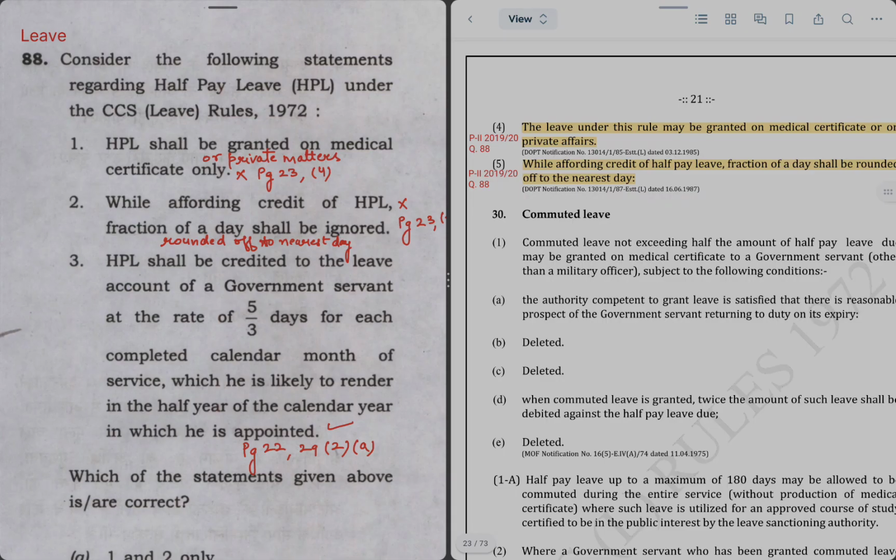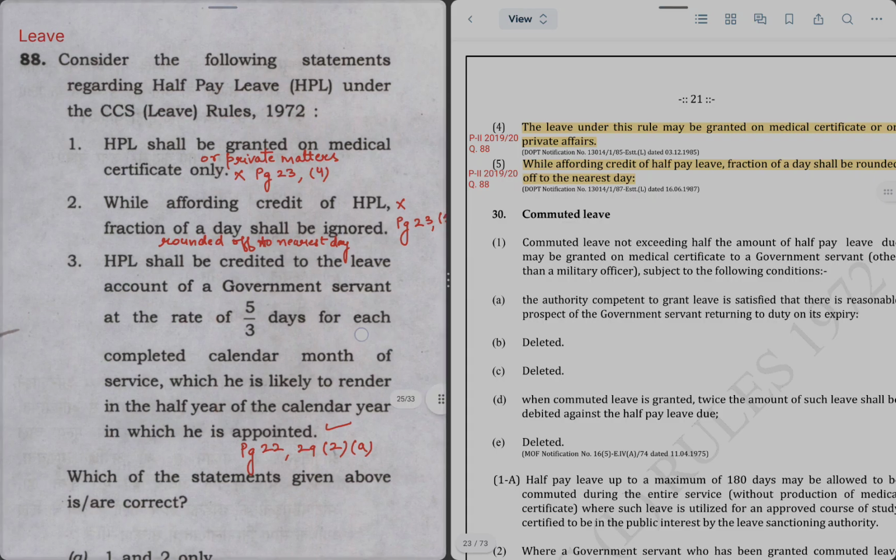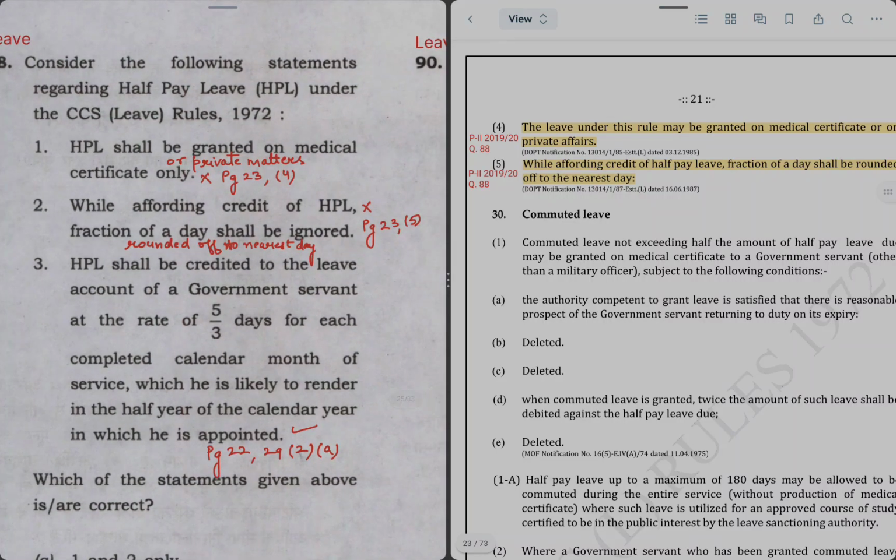Statement 2 says while affording credit of HPL, fraction of a day shall be ignored. Now for this we'll refer to para 5. It says that while affording credit of half pay leave, fraction of a day shall be rounded off to the nearest day, so it will not be ignored. Hence this statement is also incorrect.